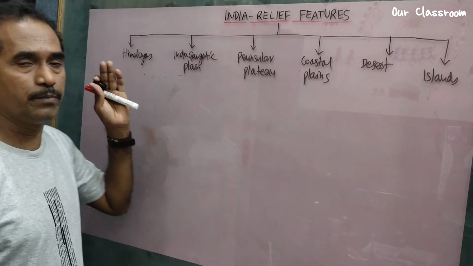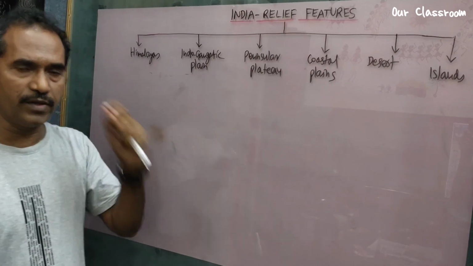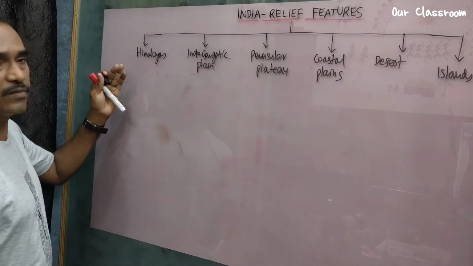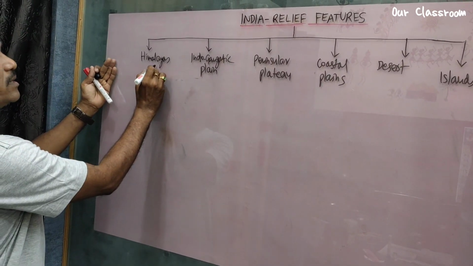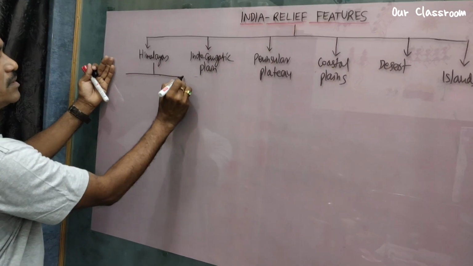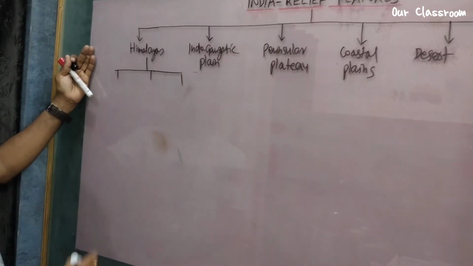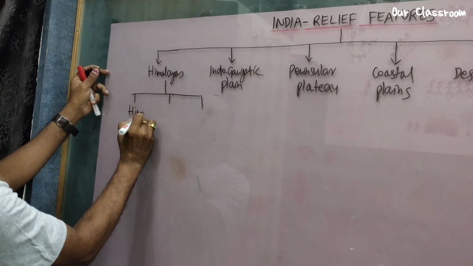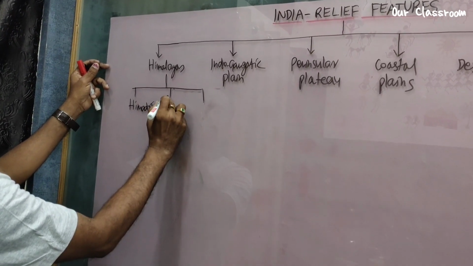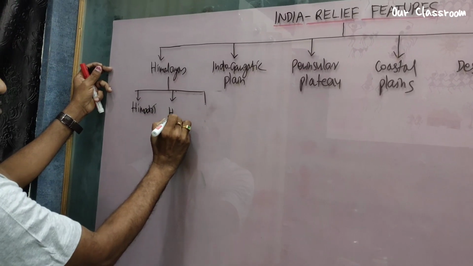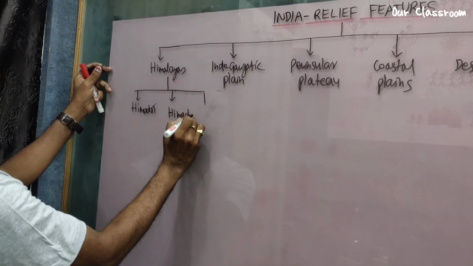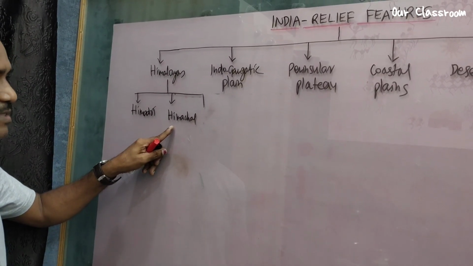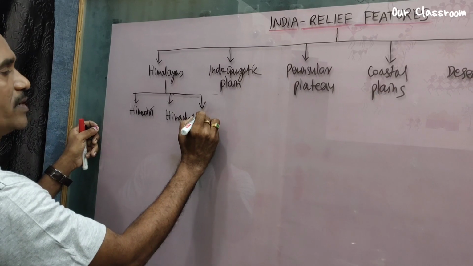What are we doing? We are preparing a mind map. After completion of every lesson, you should prepare a mind map. Now I am giving a hint. Himalayas are divided into three ranges. Greater Himalayas, that is called Himadri. Second one is the Lesser Himalayas, Himachal. And this is Shivalik.